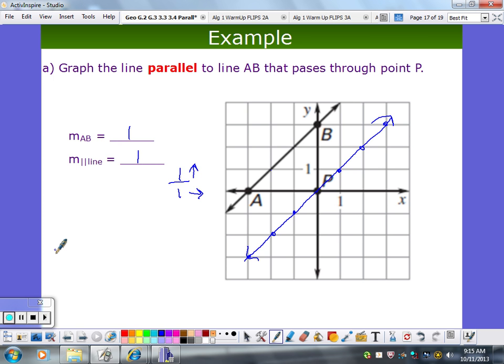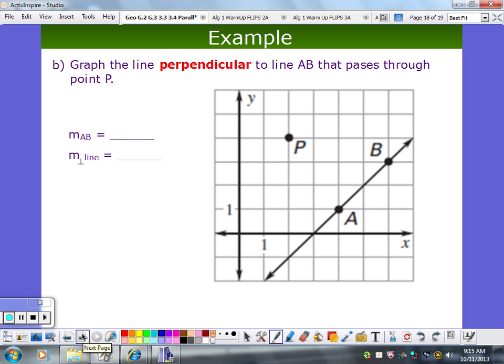Well, let's try it for perpendicular now. So let's see, I've got a different line here. What's its slope? Yeah? What's the slope? It's also 1. Up one, right one, right? So that's also got a slope of 1. What's the slope of the perpendicular line going to be, Andrew? Negative 1. Now, negative reciprocal, 1 over 1, you see, there's nothing to do there. We just take the negative.